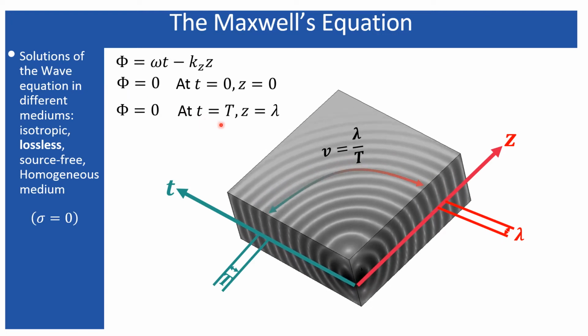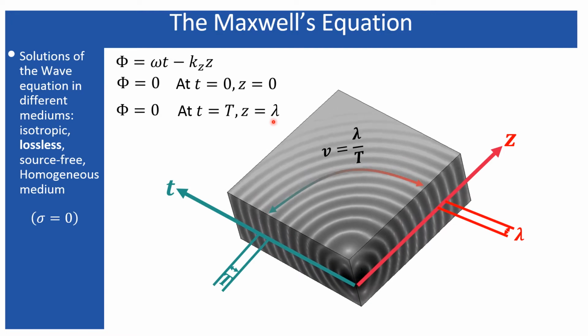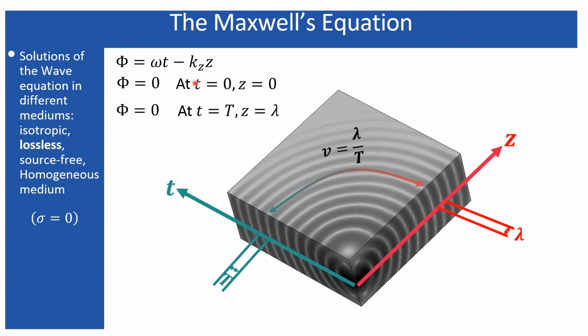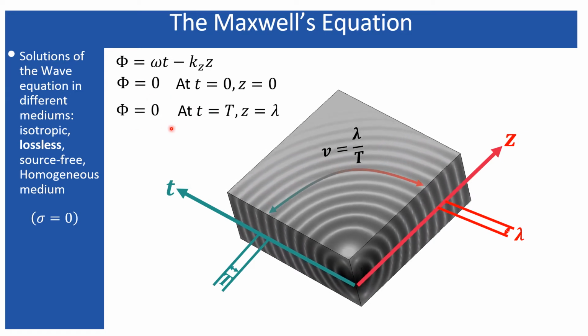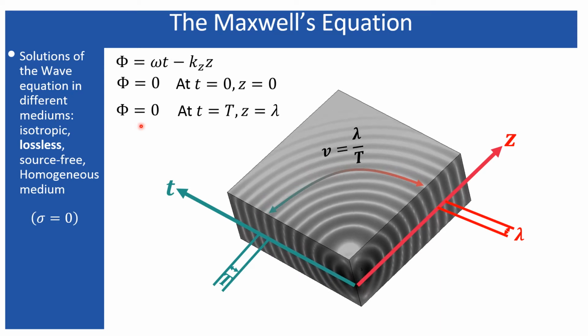And when you examine at t equals capital T and z equals lambda, that means 2 pi radian in time domain and 2 pi radian in space domain, you will see the phase is a similar phase. So you can examine this phenomenon by putting any value of t and any value of z. But when you examine the next plane, you have to traverse the 2 pi radian both in space and time domain. So you will arrive at the same phase. That means this example signifies that basically the propagation of the wave means the forwarding of this phase both along the time axis and space axis.